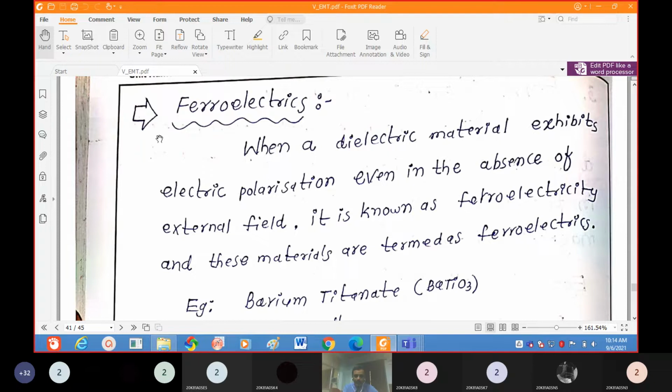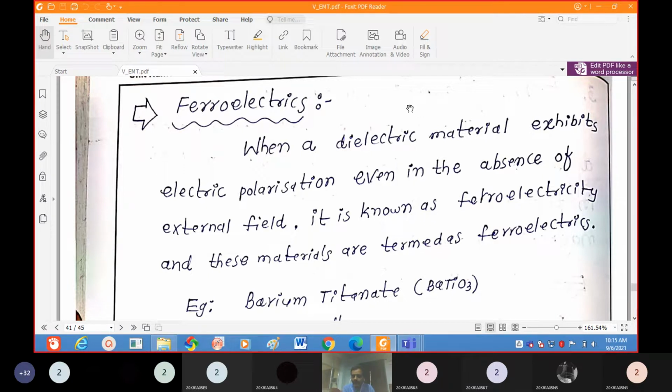Now coming to ferroelectrics. When a dielectric material exhibits electric polarization even in the absence of an external field, this type of material we call a ferroelectric material, and this phenomenon we call ferroelectricity. Understood?